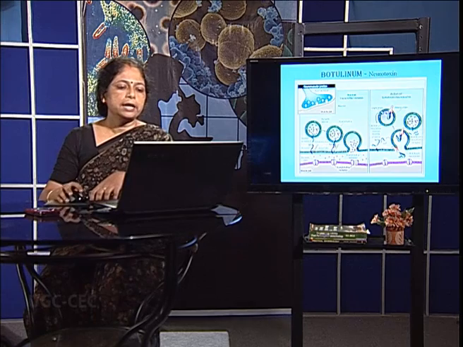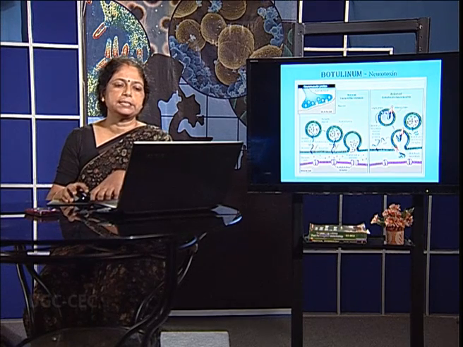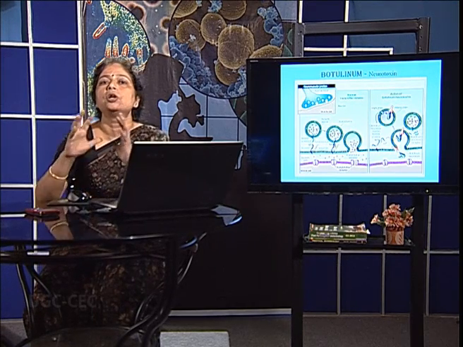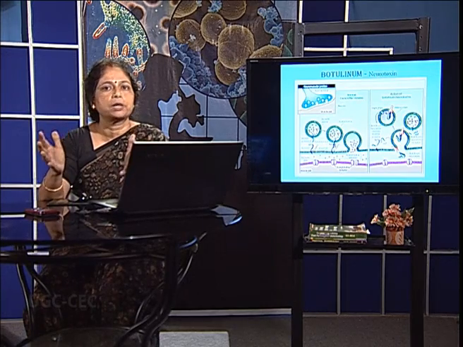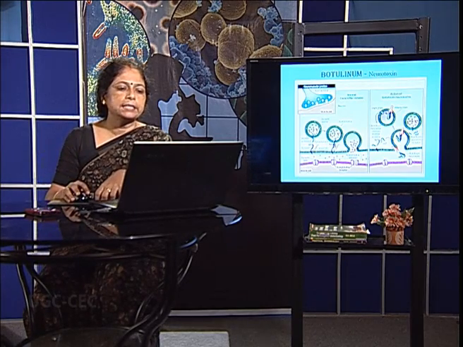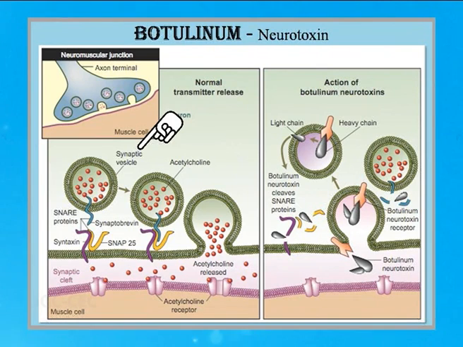Now, if I go into the detail of this, let us first study what happens in the normal functioning at this neuromuscular junction. We find that inside the neurons there is presence of synaptic vesicles. Now, these synaptic vesicles store some granules which are called neurotransmitters, and they are acetylcholine. This acetylcholine has to be released in this synaptic cleft so that it reaches the receptor and the muscles will contract.